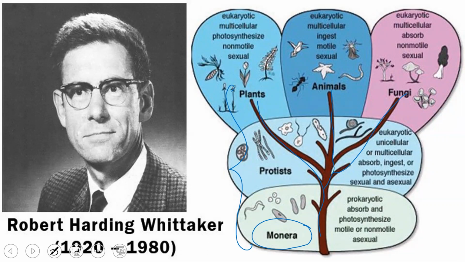Henceforth, he rearranged the whole system of classification into first Monera, then Protista, then fungi, then Plantae, and then Animalia. Accordingly, he classified from the simplest to the complex organization, right?